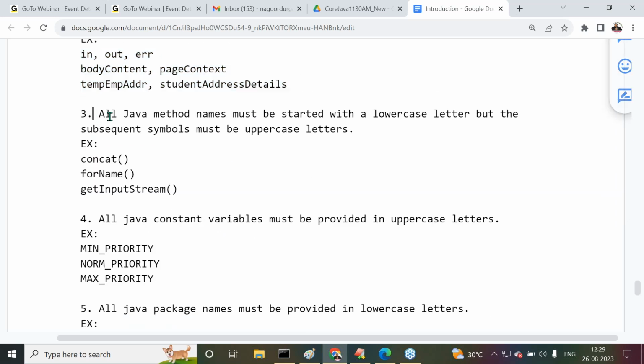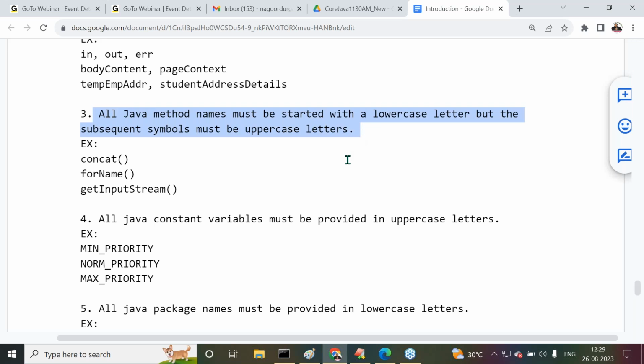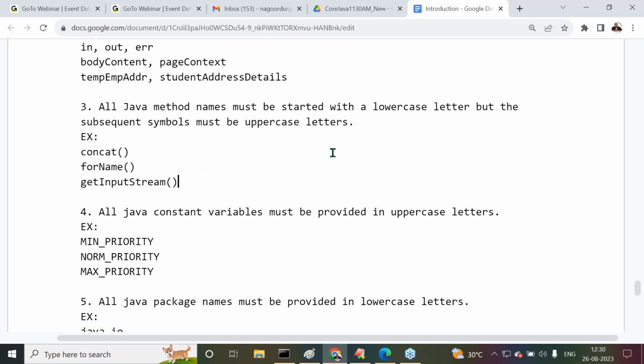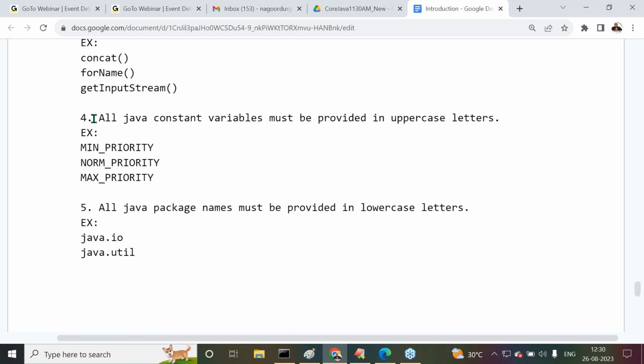Next one is all Java method names must be started with a lowercase letter, but the subsequent symbols must be uppercase letters. Concat, C is small. forName, F is small and N is capital. getInputStream, G is small, I and S are uppercase letters. All Java constant variables must be provided in uppercase letters: MIN_PRIORITY, NORM_PRIORITY, and MAX_PRIORITY.